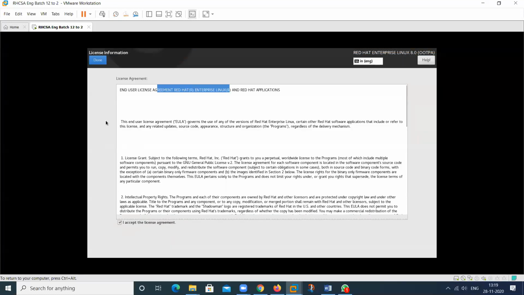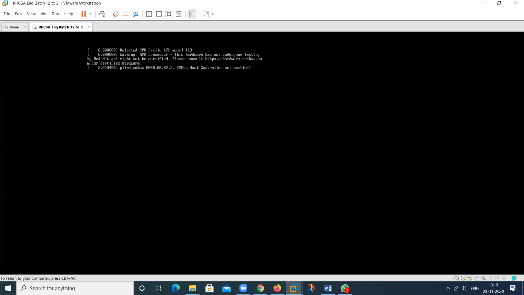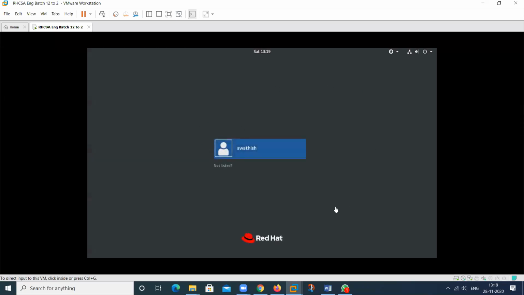So click on this one, then done. So this will be completed. Then click on finish configuration. Finish configuration. So this is your first wizard. This is called the login screen. In this, there are two options. The first is for the regular user, the second for the super user.